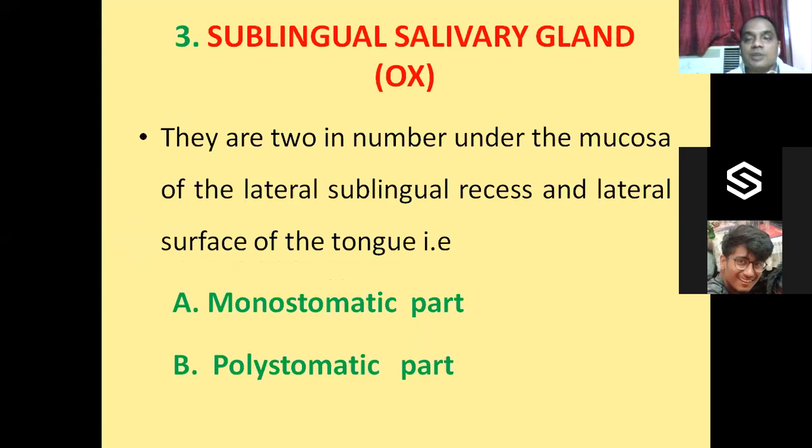Now, the sublingual salivary gland. The name indicates sublingual, meaning it is situated below the tongue. Lingual means tongue, so it is situated below the tongue. This sublingual salivary gland is two in number, as I told you, the monostomatic part and the polystomatic part. They lie under the mucosa of the lateral sublingual raphe and the lateral surface of the tongue, just below the tongue.